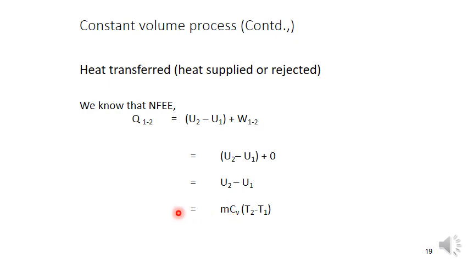So Q is equal to m Cv (T2 minus T1). For doing the problems, the important points are that work done is 0, and heat supplied during the change is equal to change in internal energy, that is m Cv (T2 minus T1). We already did problems in the first chapter also, but again we will do some more problems.